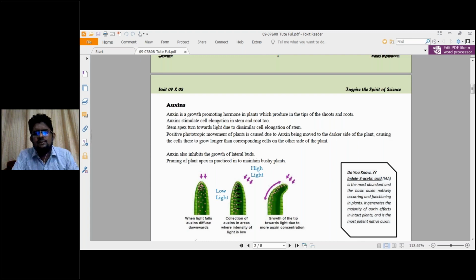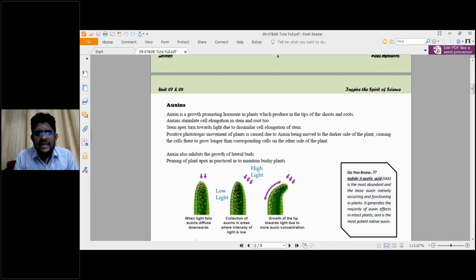Auxin is a growth promoting hormone in plants which is produced in the tips of the shoots and roots. Now when we take the shoot, the top of the shoot has the shoot apex, and the bottom of the root, which is connected with the ground, is termed the root apex. So there are two words: the top of the shoot, the shoot apex, and the bottom of the root, the root apex. Both these apices have auxin, and that is how auxin, the chemical compound or plant growth substance, helps in increasing the height. Because to increase the height, both up and down should elongate. So you see auxin is helpful in this way.